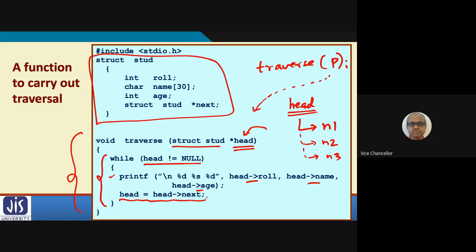When you pass this p as a parameter, you must remember that p is a pointer, the address of a structure variable. So here also I am declaring the parameter in a matching way. This is also a pointer variable, so that the value of p can directly come here in head, and then this function can execute.